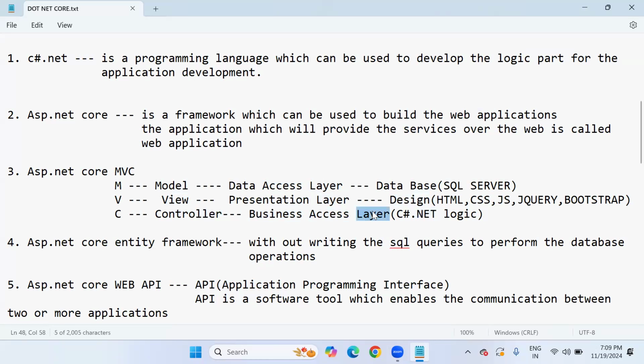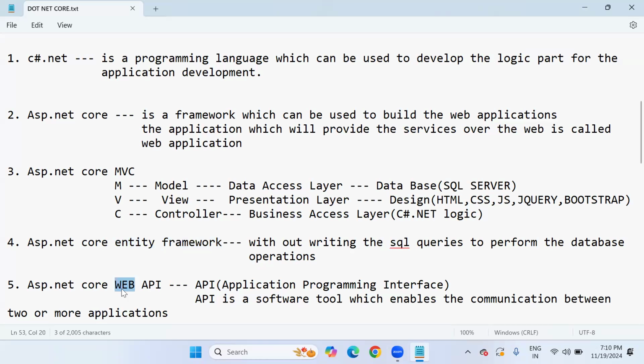The total action method logic we are going to write in which language? C#.NET language. And Entity Framework also there, ASP.NET web application development related. Sometimes without hitting or writing the SQL queries, we can perform database operations for making migrations against the database models. And Web API option also there.